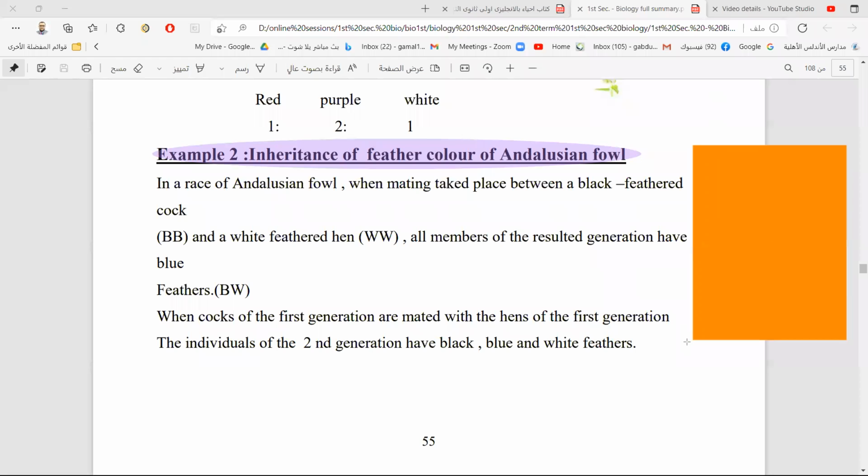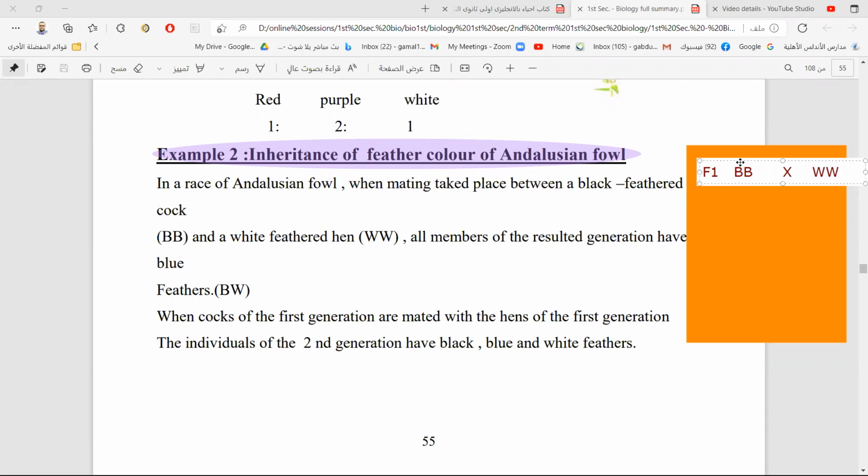How? Some chickens have a black feather. We give it B capital, B capital: black feather bird, crossing with a white feather bird, which is W capital, W capital. We don't write B small, B small. We write it as W capital, W capital.